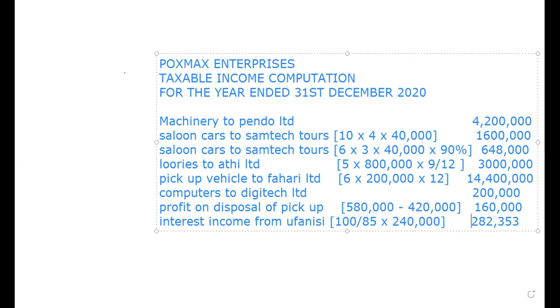So for this case, we are told dividend income from Wananchi Sacco. Wananchi Sacco is a Sacco. That means it is a qualifying dividend, which is already final. So we are not going to tax it, because the withholding tax is final.